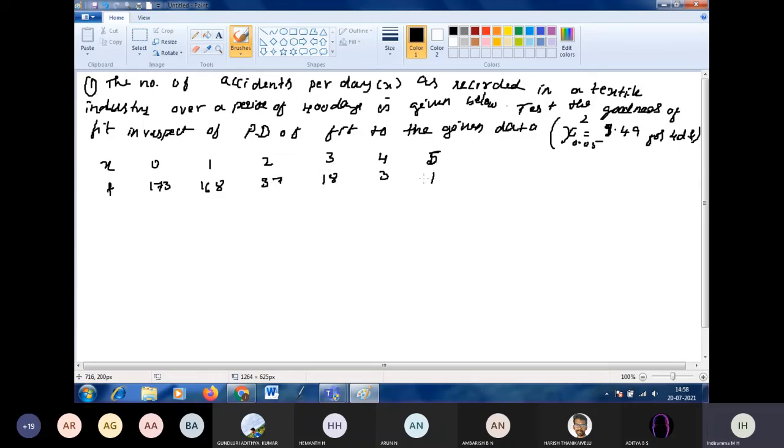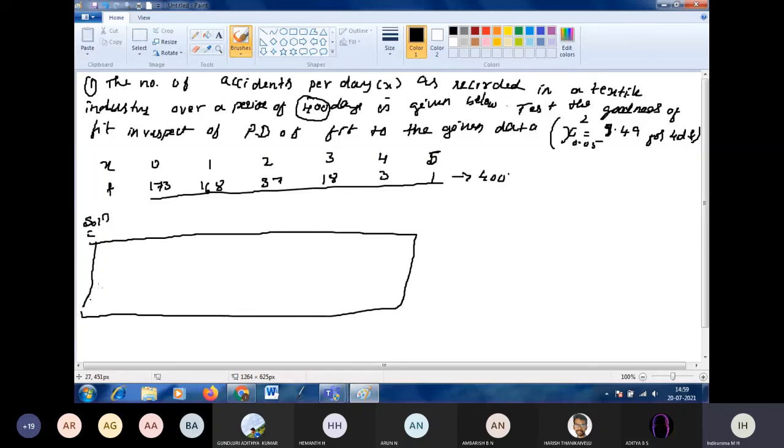Okay. So if you add the frequencies, what should the total value be? It should be 400. If it is not 400, the data is wrong. You check it once. Will you get 400? Because we are distributing among 400 days. Are you getting 400? Okay, right. Next, solution. We have to reconstruct the table.